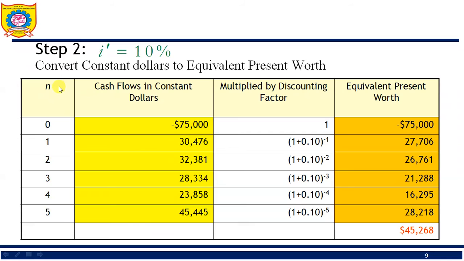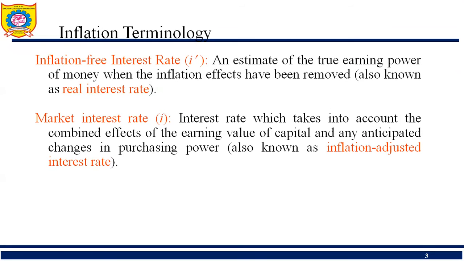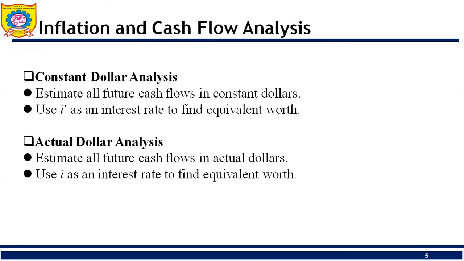Here the cash flow in constant dollar is shown in this column, and we have to multiply by the discount factor. Here i dash is given as 10%. Here i dash is the inflation free interest rate.